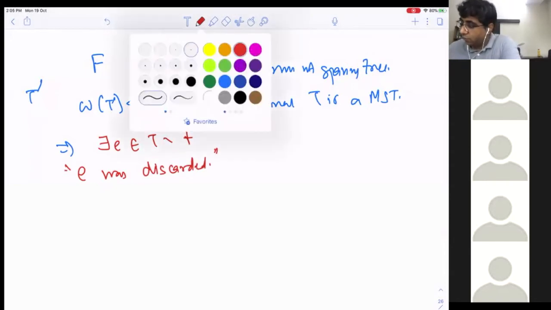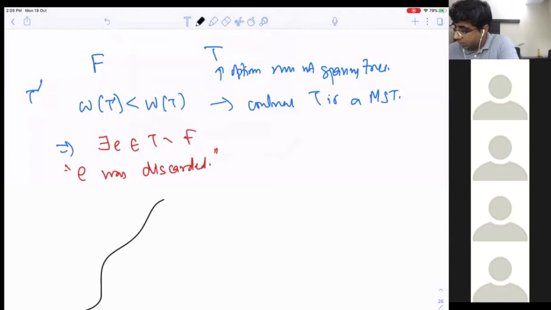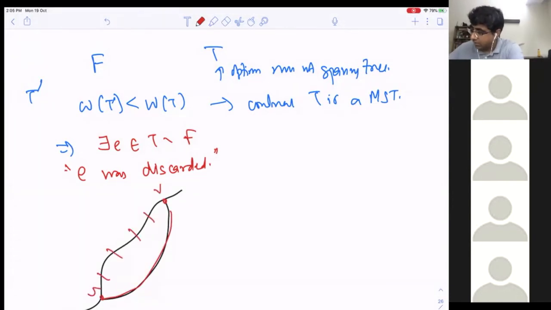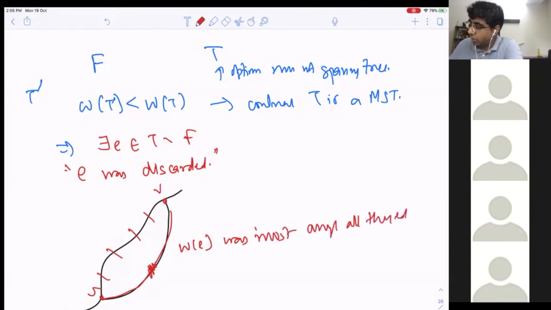Well, when you were considering this edge, what was the property? For all these edges on this path between U and V, this edge was heaviest. Weight of E was most among all these edges. That is why. Or in other words, for all E prime on this U-V path, we know weight of E prime is less than or equal to weight of E.